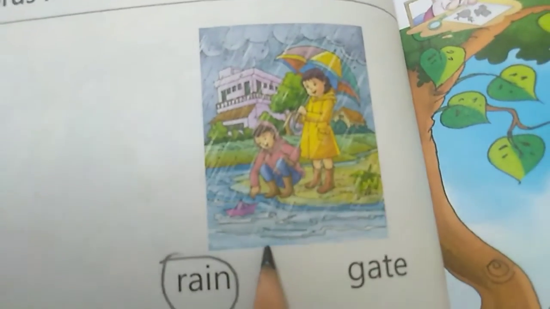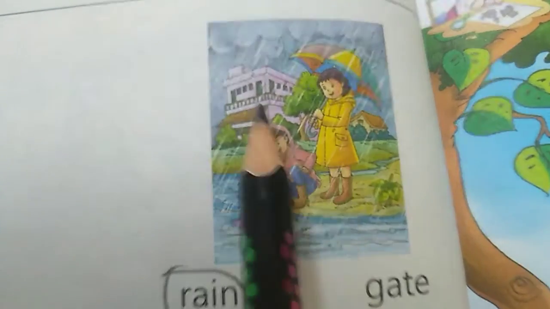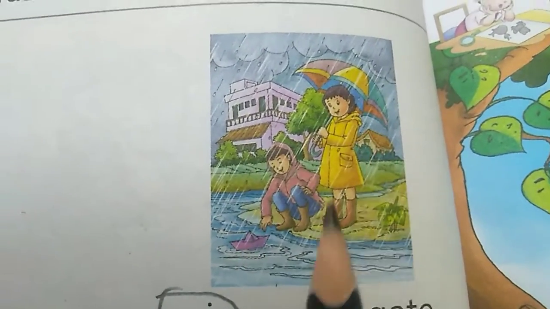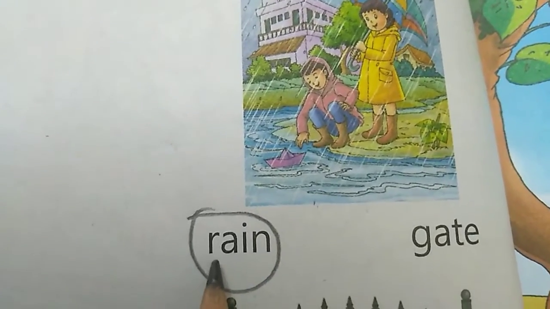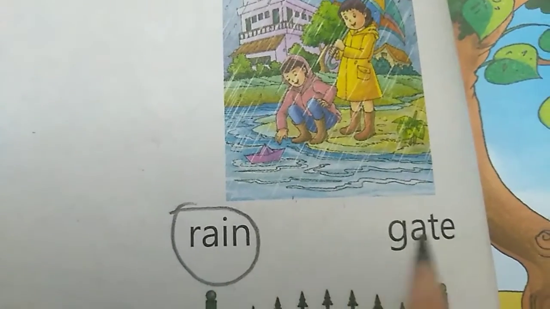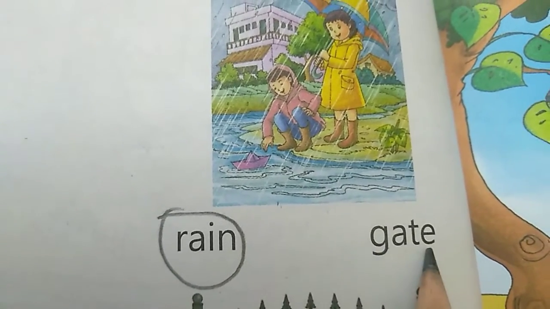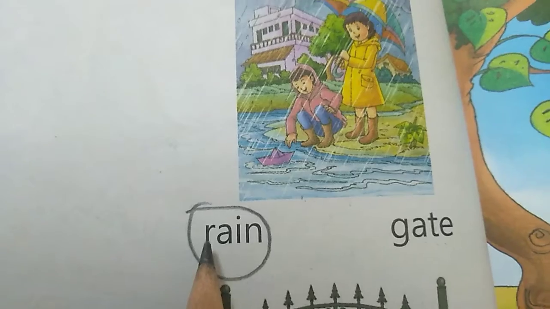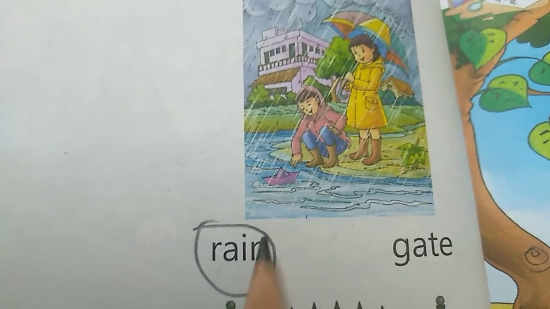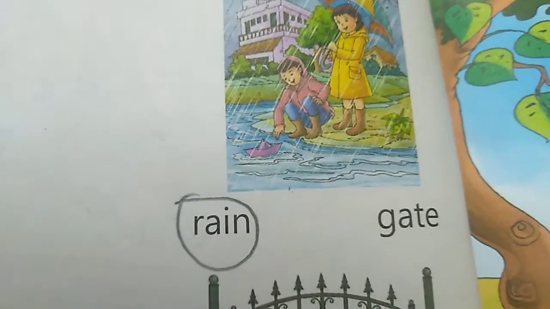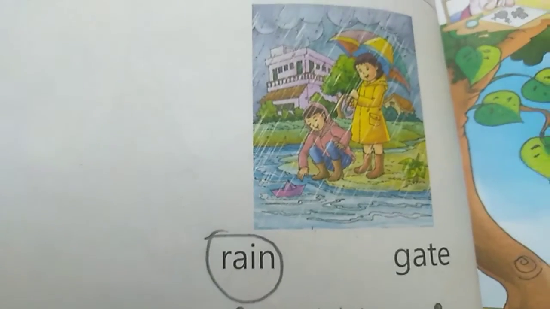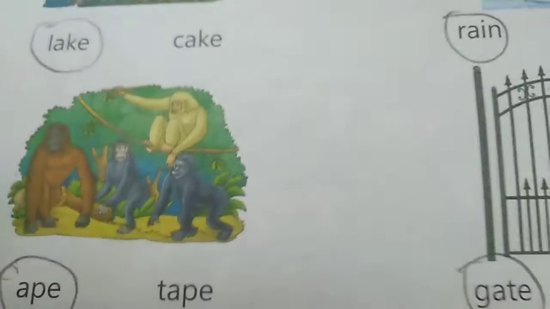Next is, see, rain. One word is RAIN, rain. Second is GATE, gate. The correct one is RAIN, rain. Circle rain. Correct answer.